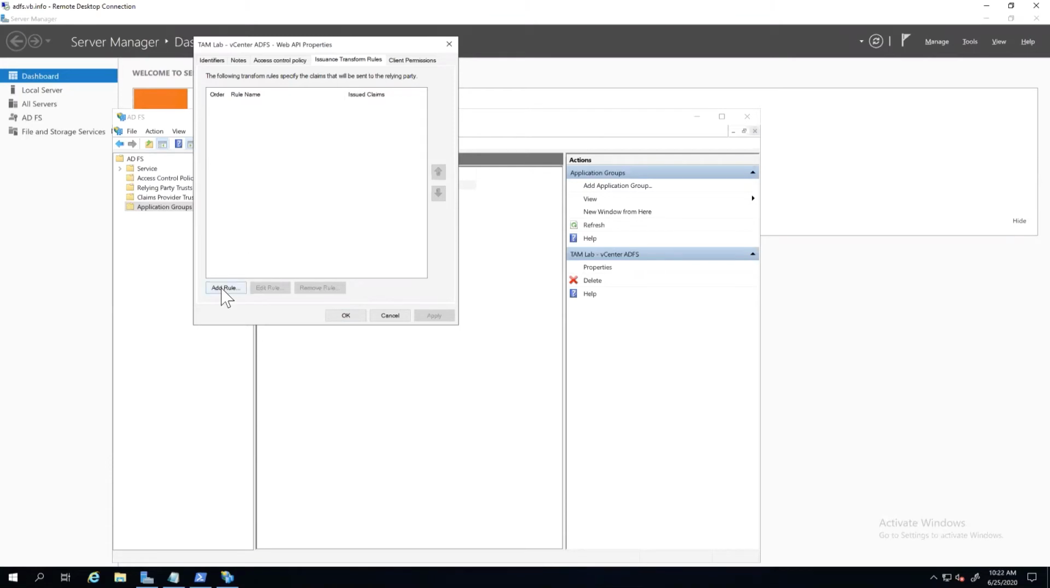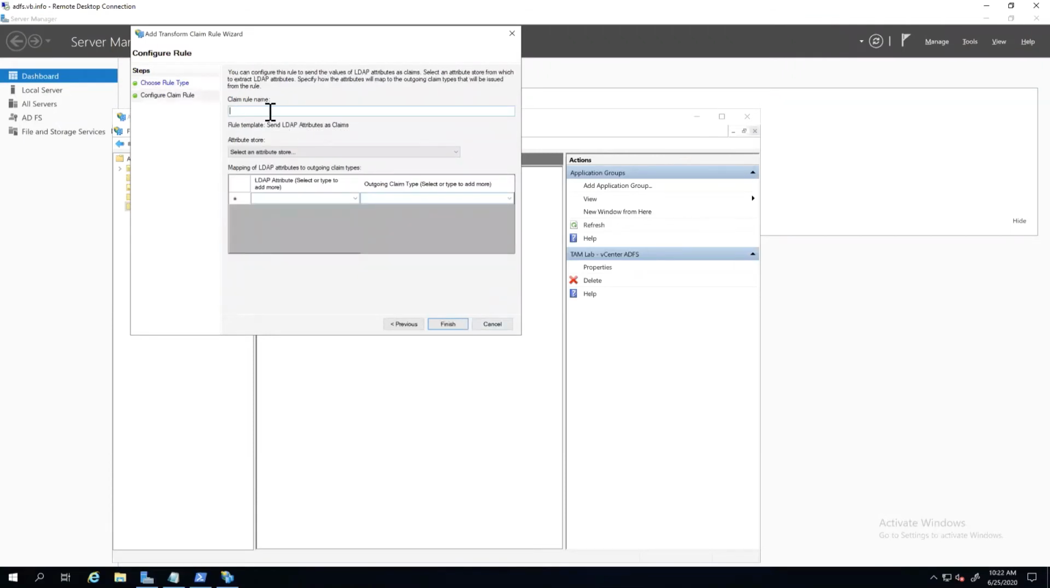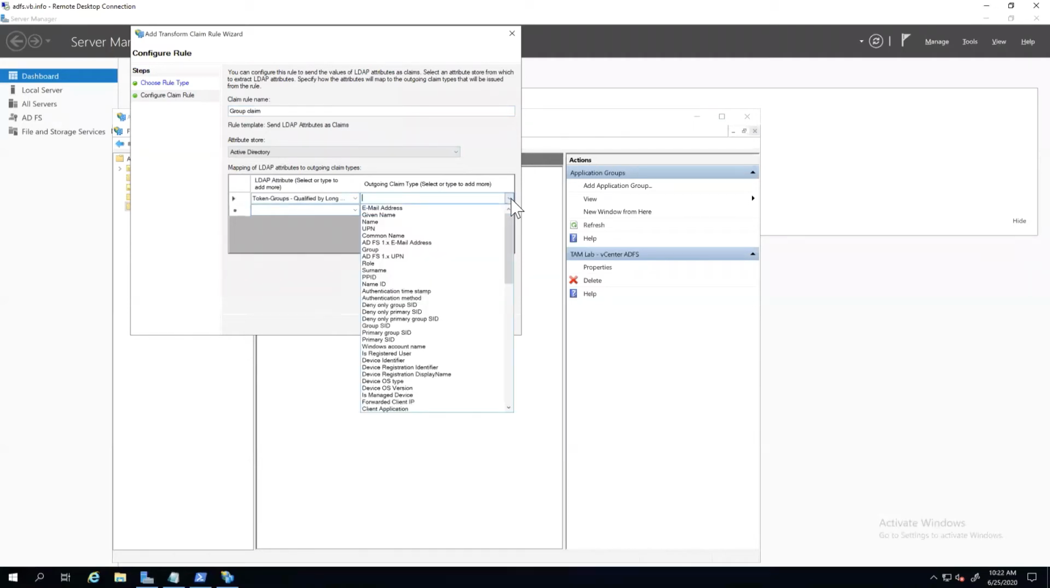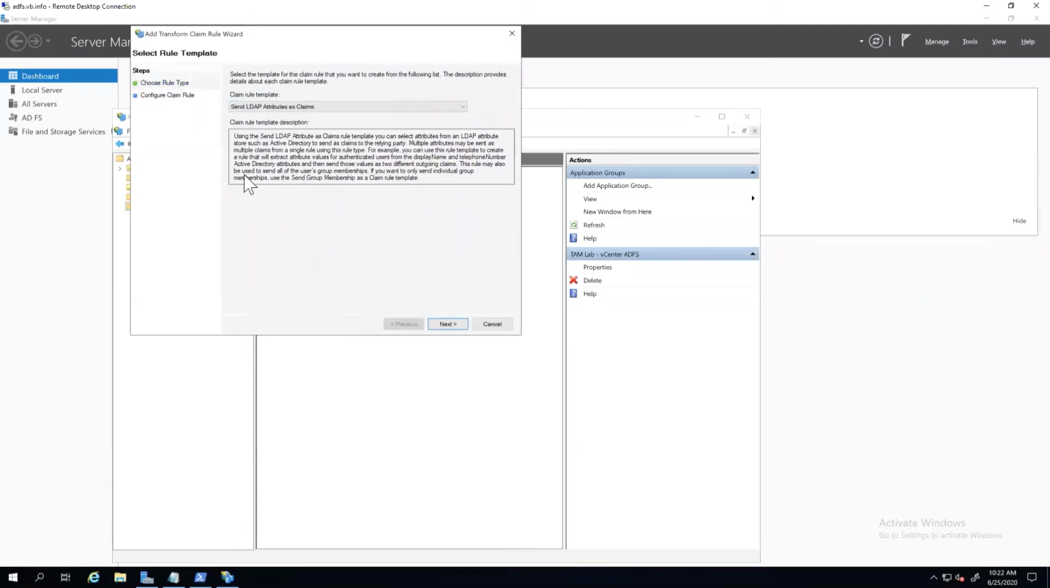So we're going to come in here and create a couple claims. So we're going to be pulling data like LDAP attributes, right? And this is going to be our group claim, and we're going to say we're pulling this from Active Directory. And we get a whole bunch of LDAP attributes to pick from in here, right? And in this instance, we're going to be using the groups qualified by long domain. And how we're going to map it, all right? Well, we're going to map it to a claim called group. Perfect.